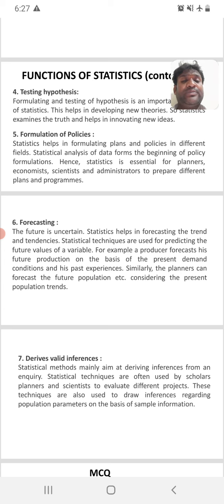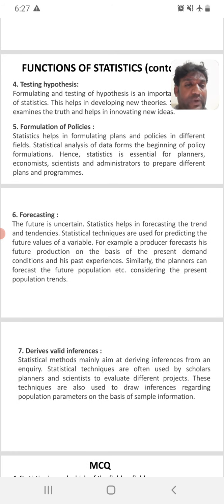They will forecast that by 2030 our Indian GDP will be so and so, our national income will be so and so, and by the year 2030 India will be first at the global level. This is forecasting pertaining to GDP. Forecasting means we are determining and predicting for the future.